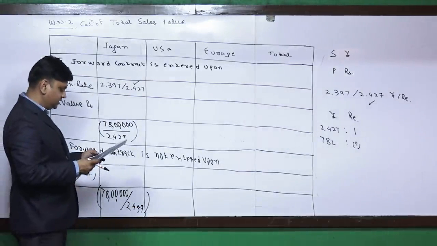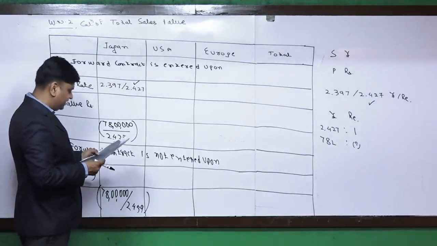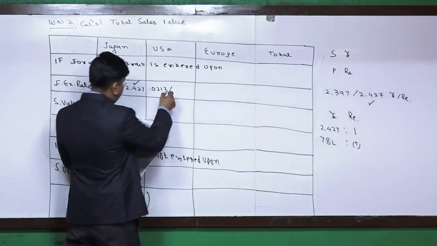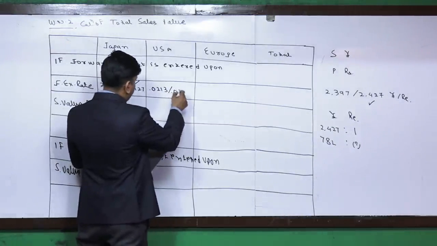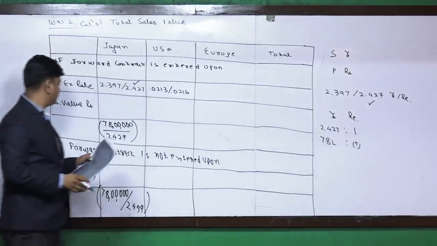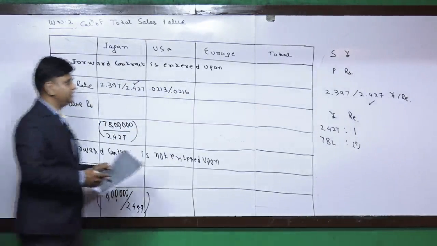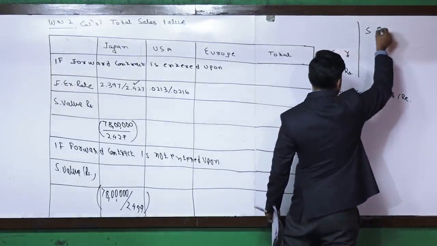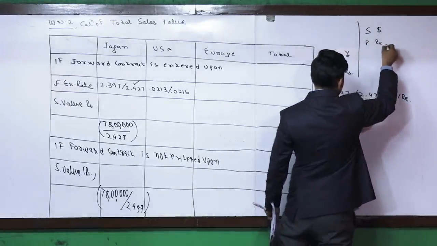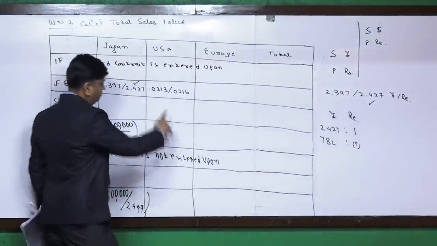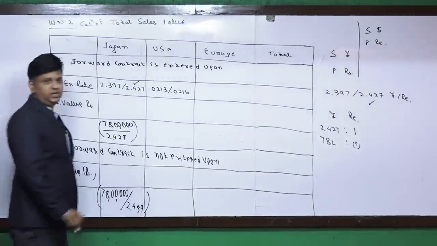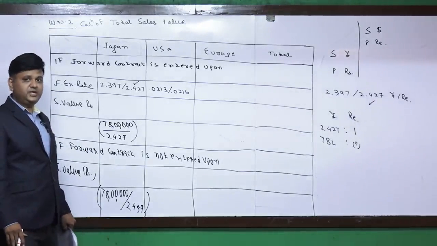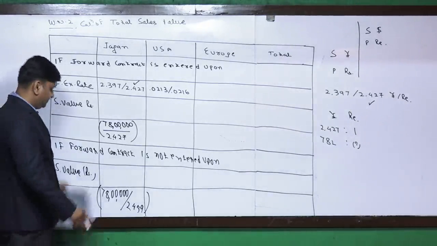In case of dollar currency, the forward exchange rate is given as 0.0213 slash 0.0216. Conversion of dollar into rupees. So again, the forward contract is going to be sale of dollars and purchase of rupees. You are required to convert more amount of dollar into rupees, that is, a higher amount of dollar is required to be given for conversion into 1 rupee.